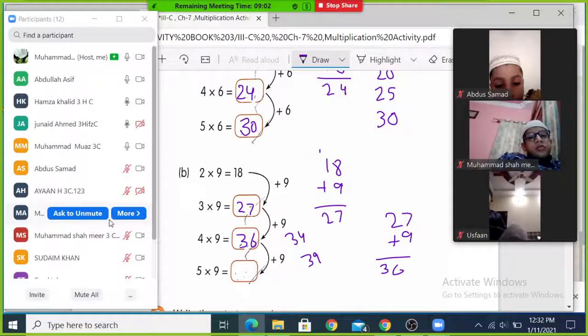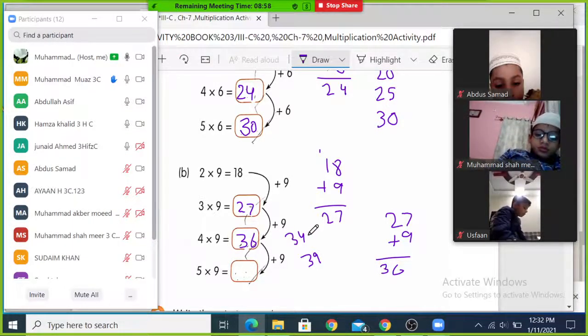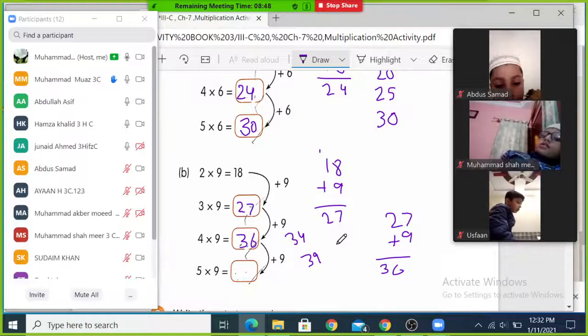Yes, these are the boys of 3C, mashallah, cooperating and learning very well. They all have good response. But in maths we must do practice, we must do calculation, we must learn the tables, we revise.